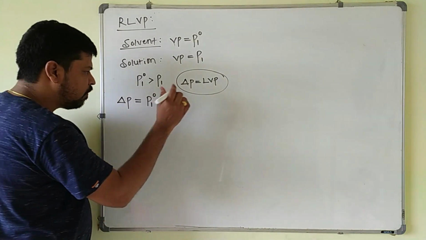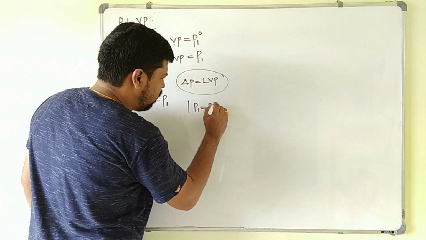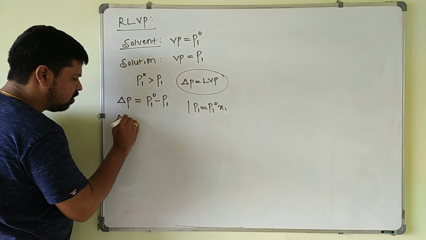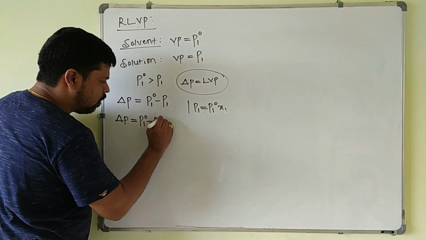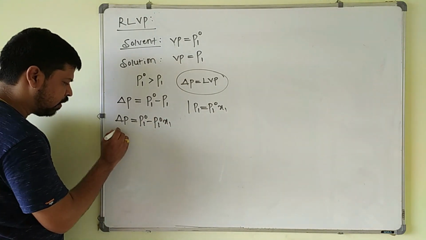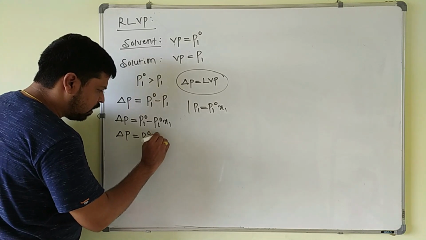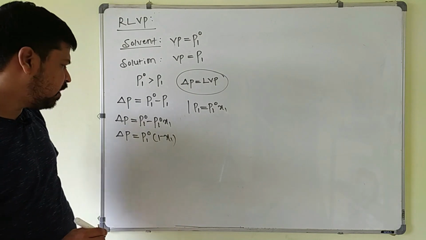From Raoult's law we know that P1 is equal to P1 naught X1. So delta P is equal to P1 naught minus P1 naught X1. Take P1 naught common. Delta P is equal to P1 naught into 1 minus X1, where X1 is the mole fraction of the solvent.